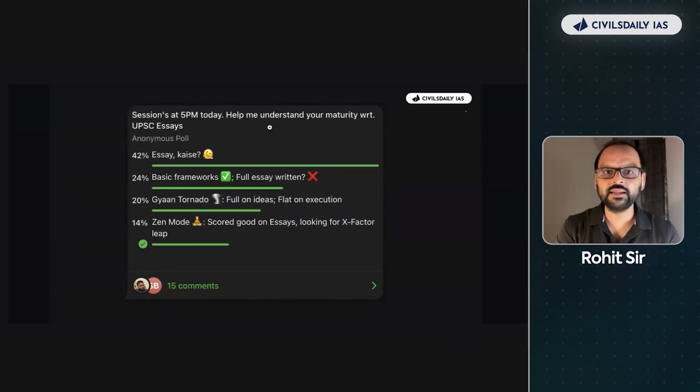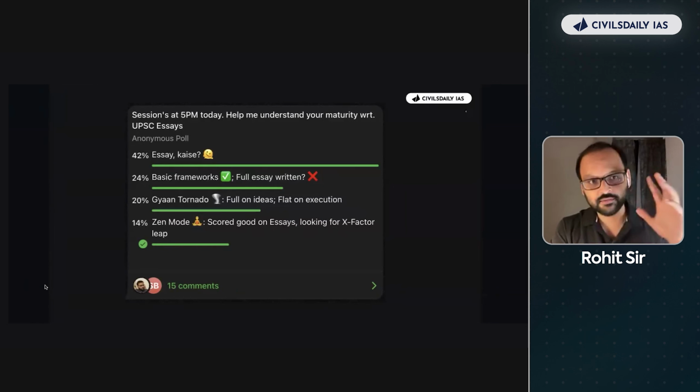तो अगेन, in that essay group I was taking, अभी आज 5 बजे का सेशन हुआ था, ठीक है. I just wanted to understand कि किधर है मेच्योरिटी. तो you will see सिर्फ 14% folks said कि scored good on essays, these are repeat rankers and I want the X factor lead. ठीक है, and 42% कोई आइडिया नहीं है ऐसे का क्या चल रहा है पता नहीं. 24% know basic frameworks जो दुनिया जहान में बता रखे हैं लोगों ने, but they are of no use now. ठीक है, and a lot of people, 20% people have all the ज्ञान but they are not able to put it on paper. This is the real problem.